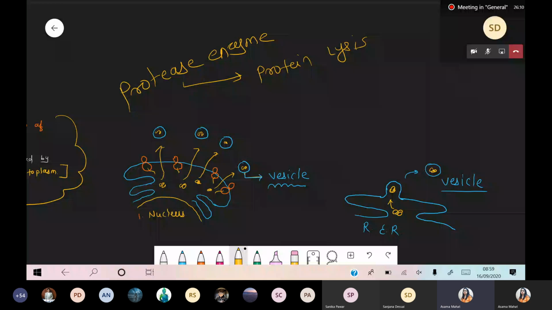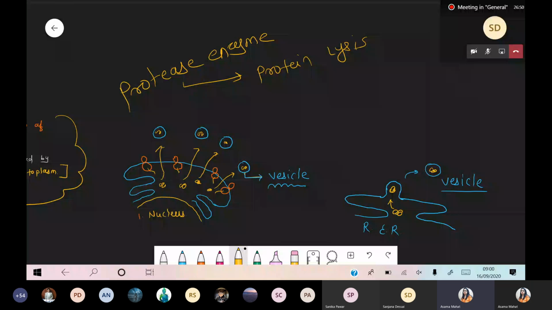Okay. So simply, why is such protection required in the form of a vesicle? Because we want to protect our protein. It is made with so much effort, and there is a specific way we have to transport it toward the different organelles. So before reaching there, we have to protect that complete protein, that complete lipid molecule. Such vesicles are very common with respect to the endoplasmic reticulum as well as the Golgi complex, right? And the vesicle provides protection from protease and protection from lipase.